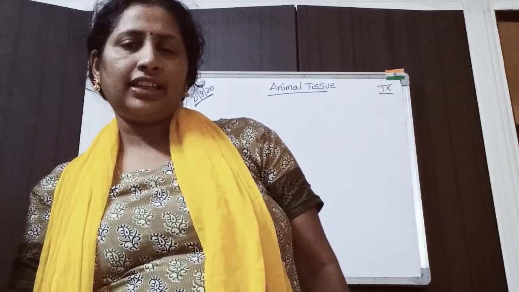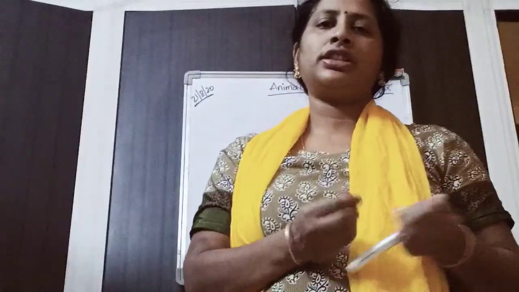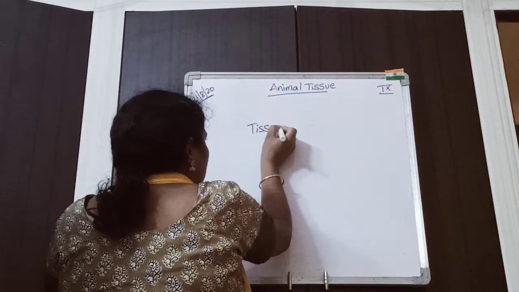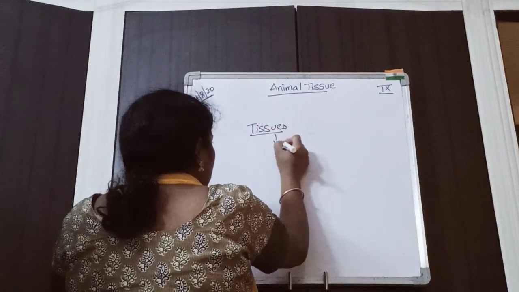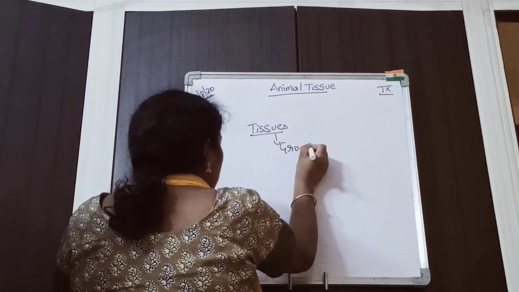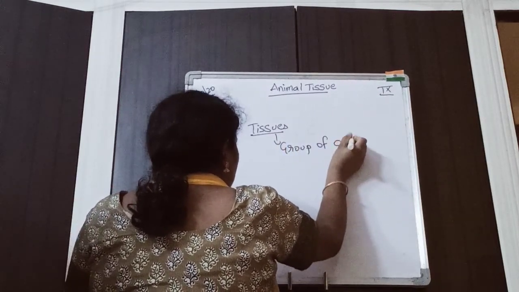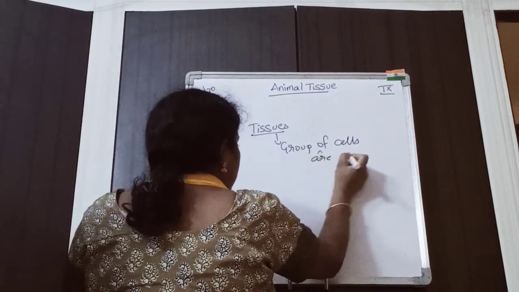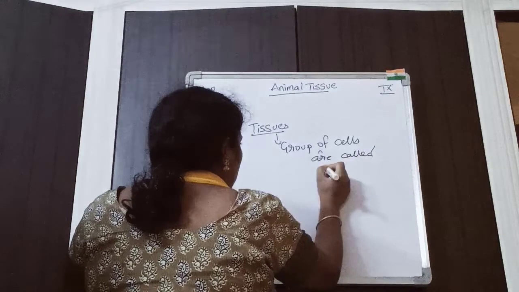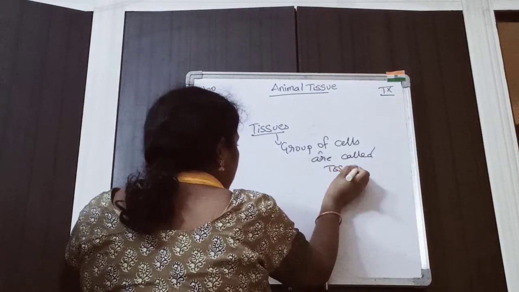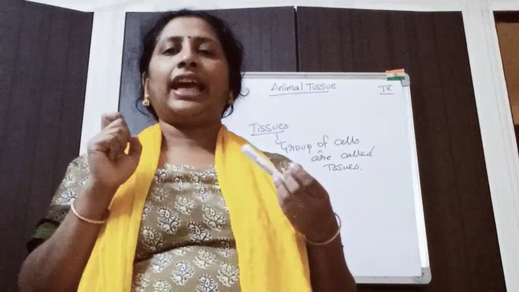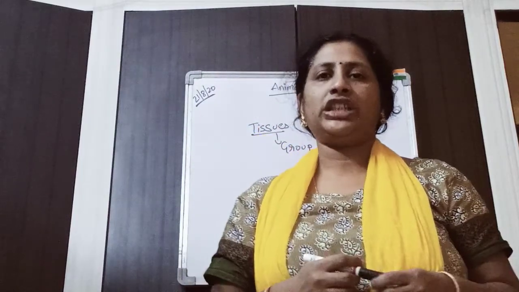Let me quickly recap what tissues are. So what are tissues? A group of cells is called a tissue. Okay, a group of cells is called a tissue. So this is the simple definition of tissue. But what is the correct scientific definition of tissue?